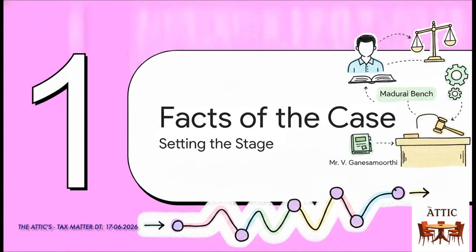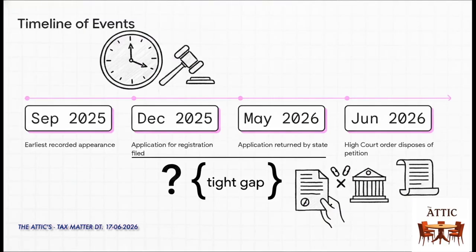Let's set the stage and see exactly how Mr. V. Ganesamoorthi ended up before the Madras bench. So this timeline perfectly illustrates the factual hiccup here. The petitioner's earliest recorded appearance before the income tax authorities was September 29, 2025. But just a couple of months later, on December 15th, he went ahead and formally filed his application to be registered as an income tax practitioner. The state kicked that application back on May 27, 2026, which led straight to the High Court order disposing of the petition in June. Keep that super tight gap between September and December in the back of your mind.